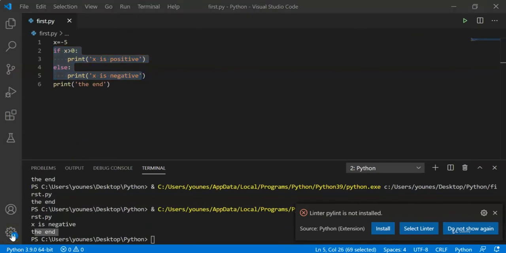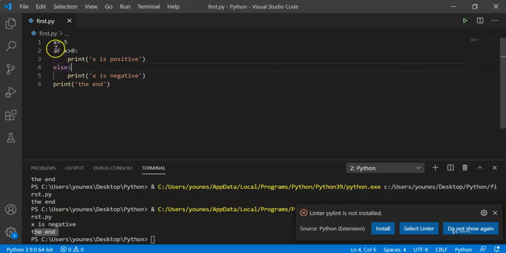Now let's move on to chained conditionals. Sometimes we might want to have more than two conditions. So for example, we need to check if x is positive, if it is negative, and if it is equal to 0. So how do we do that? We will use the else if, and the abbreviation of this else if is elif.